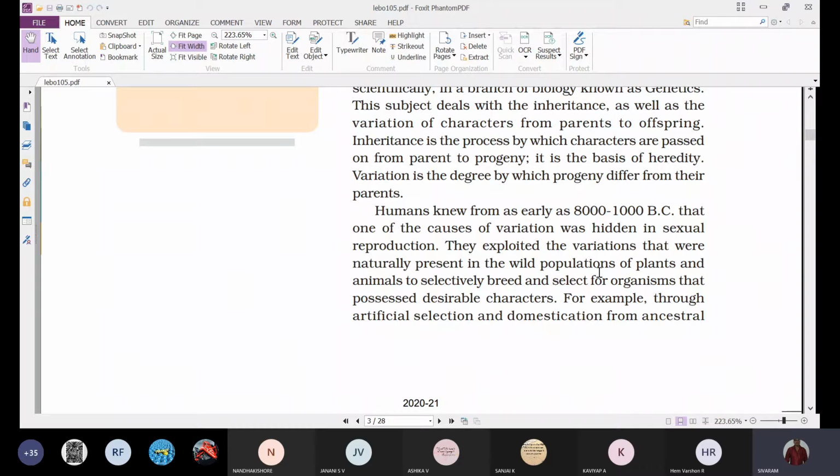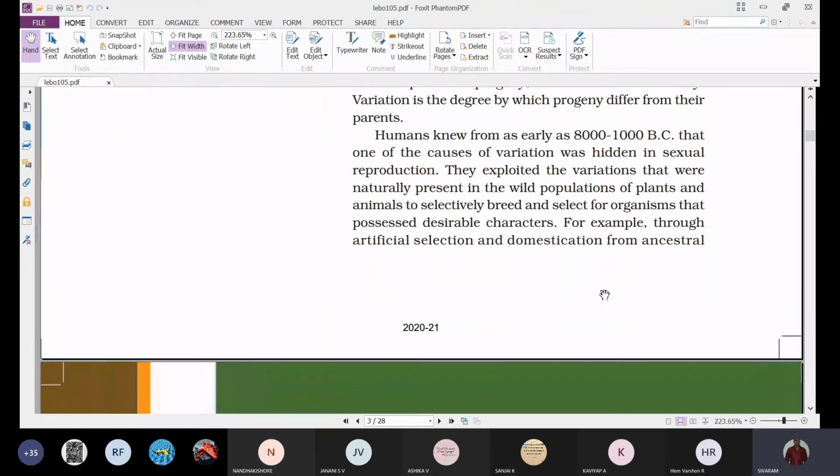They don't know that it is hybridisation, and they don't use the term, but they are undergoing hybridisation. That is by artificial selection. That means not simply hybridisation, but they undergo artificial selection by which they are able to develop new breeds.